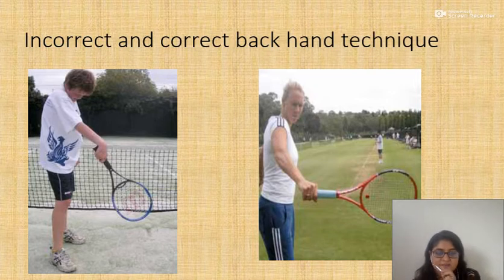You can see in the left hand side first picture, the athlete is using the wrist extensor muscles only while playing the backhand stroke. And on the right side, the correct technique is shown, where the athlete is using the entire upper limb to play the backhand stroke. So likewise, if there is abnormal biomechanics, then also this problem of tennis elbow can happen.